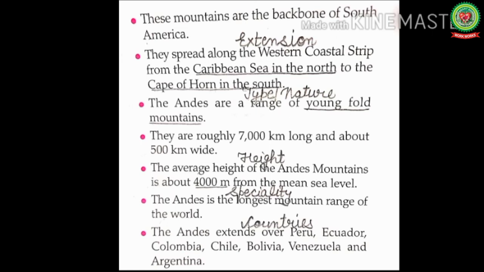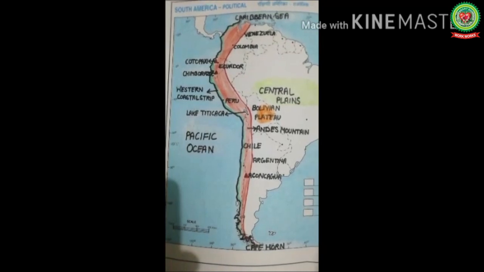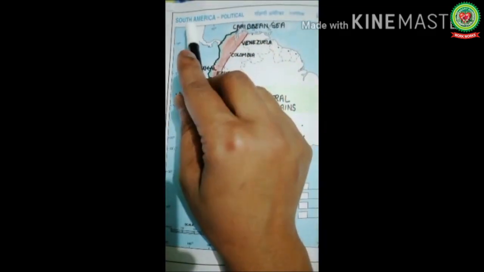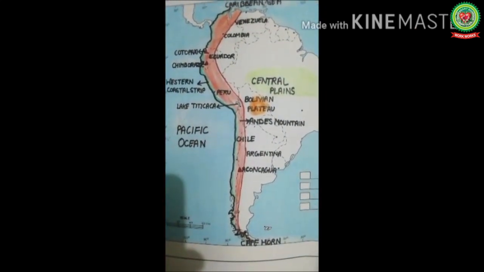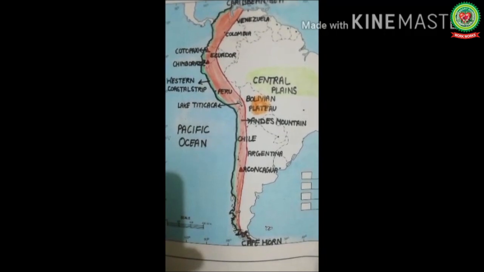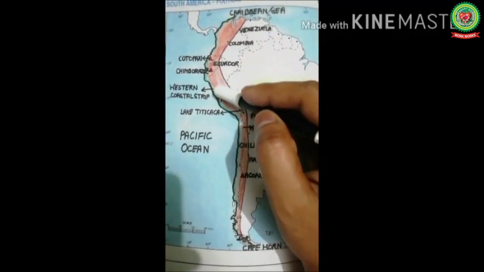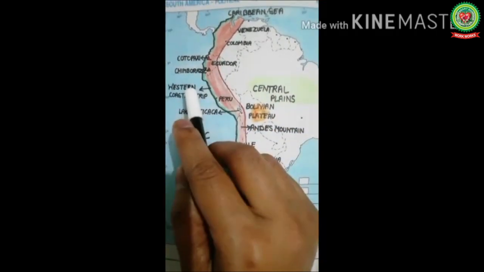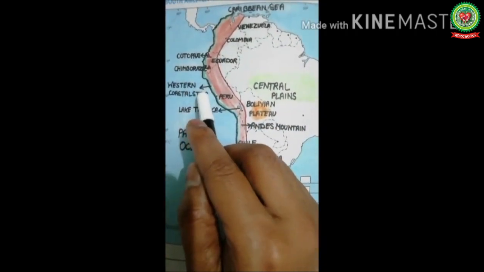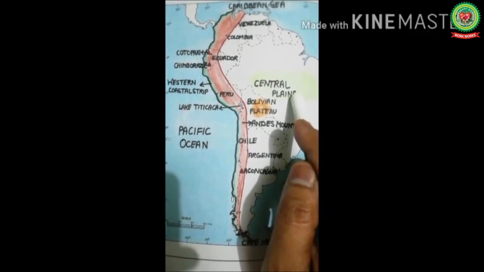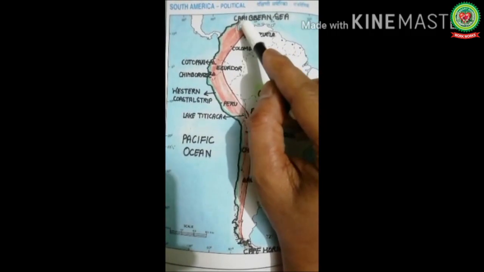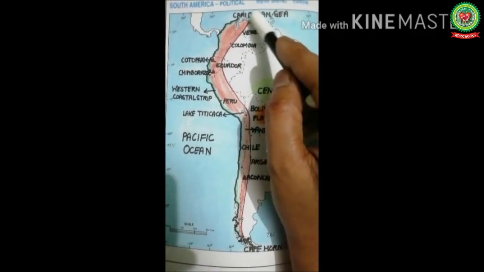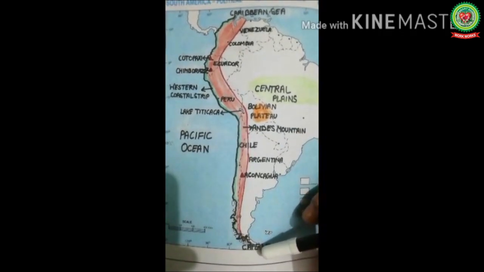Now students, let's discuss these points through the map of South America. We will discuss points related to the Western Mountains through the map so that it would be easy for you to understand. The first point of the Western Mountains is its location. The Western Mountains lie between the Western Coastal Strip on the west side and the Central Plains on the east side. The second point is extension. It extends from the Caribbean Sea in the north to the Cape Horn in the south.